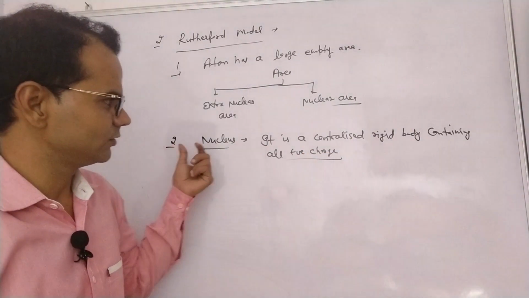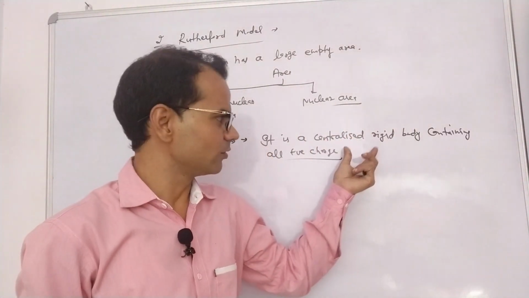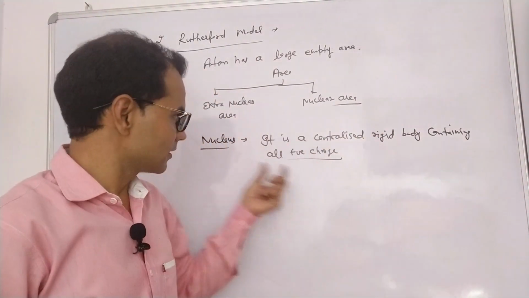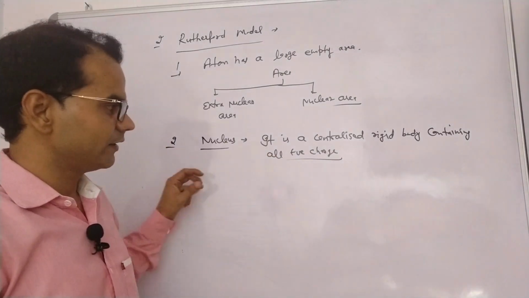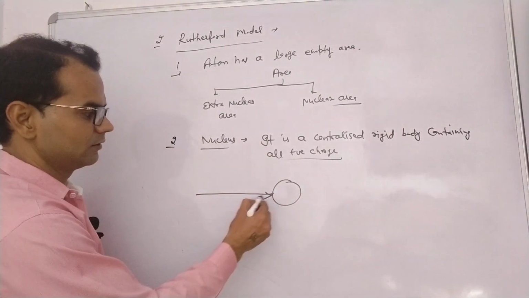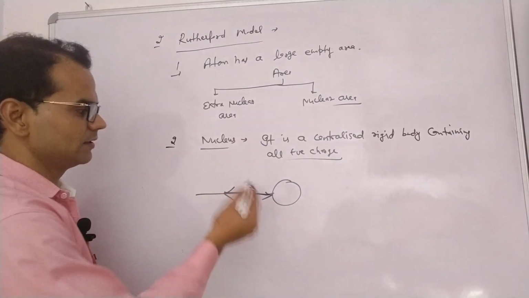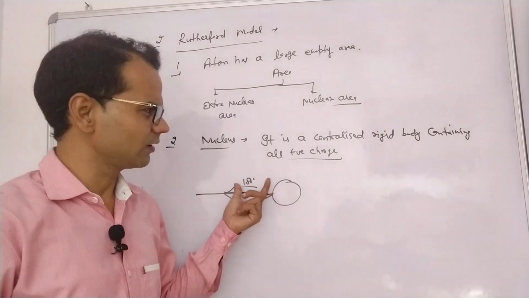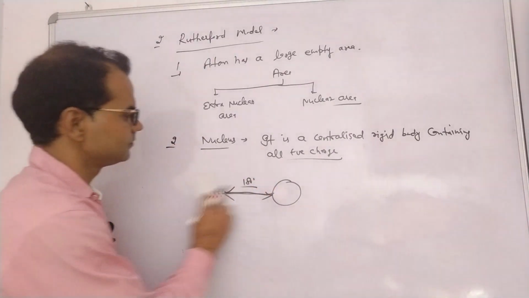So what is the nucleus? The nucleus is a centralized rigid body containing all positive charge. This conclusion came from the observation that one radiation strikes an atom and returns to its original path, which means the deviation angle was 180 degrees. Clear?